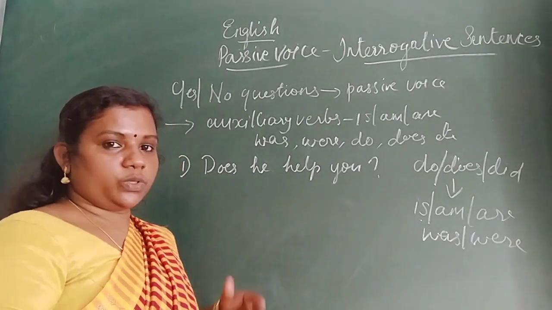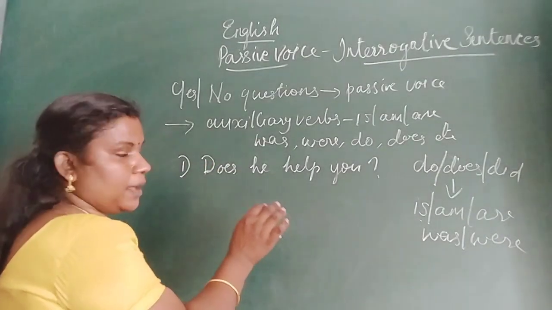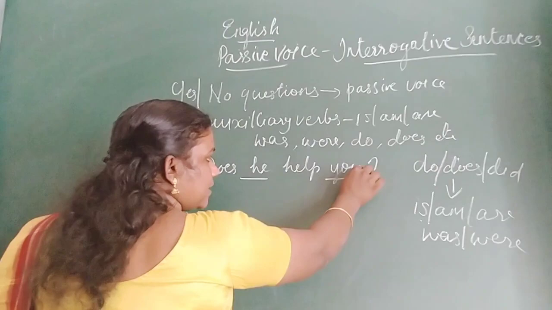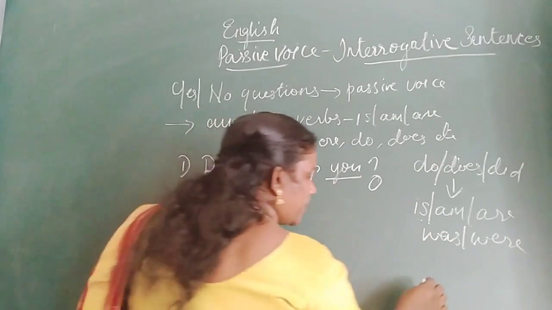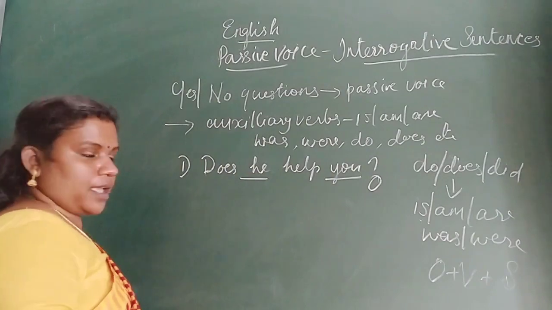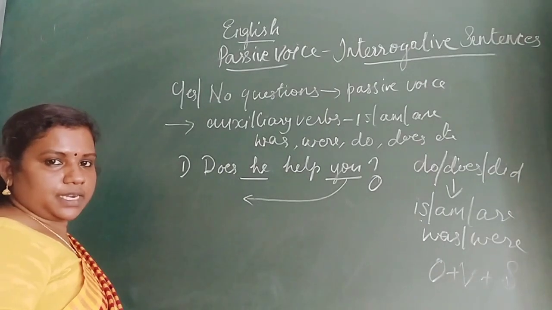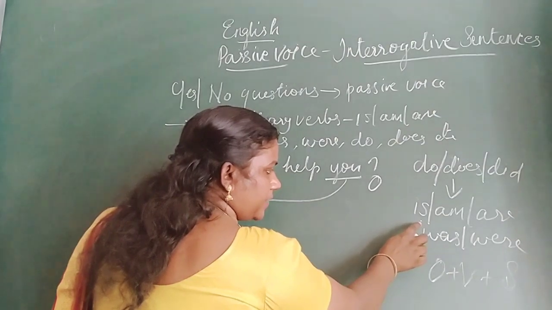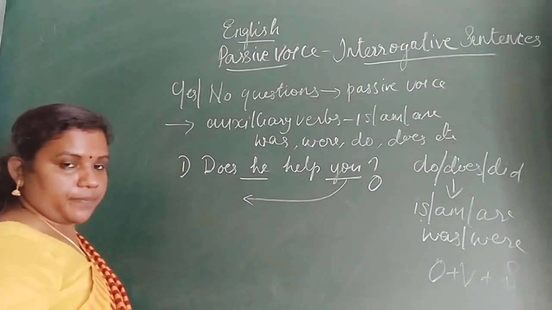Clear? Through an example it will be a little more clear for you. Here, does he help you? Who is the subject? He. Object? You. What will be the structure of the passive voice? Object, verb, subject. So this object should come first. Then, what did I tell you? The sentence will start with is, am, are, was or were.